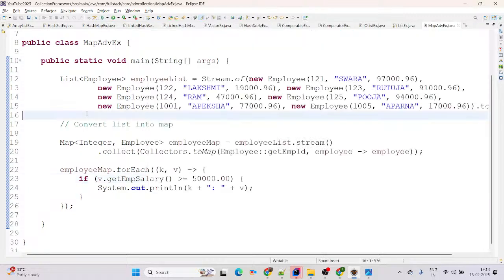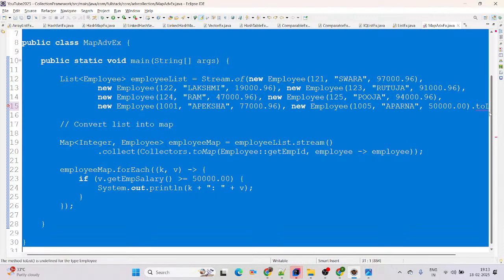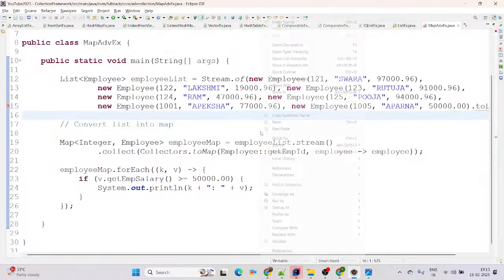If I am adding one more data there, suppose for Aparna I am adding a salary of exactly 50,000. Then we are expecting one more record, and it will add Aparna as well.